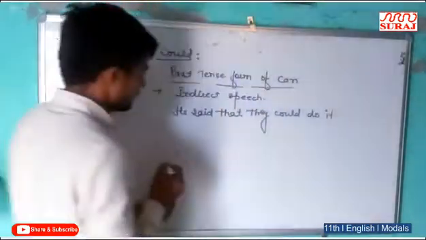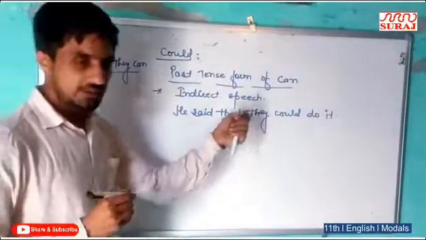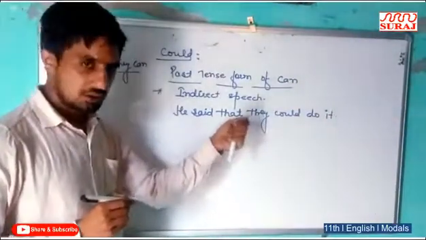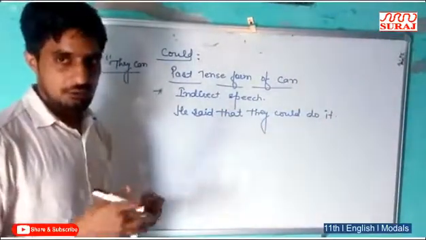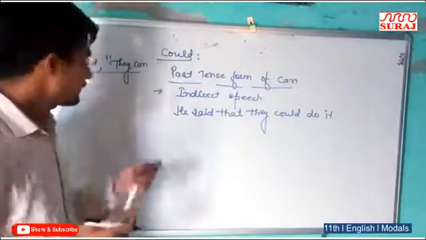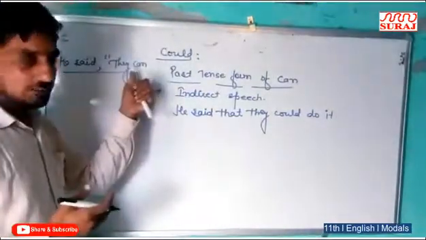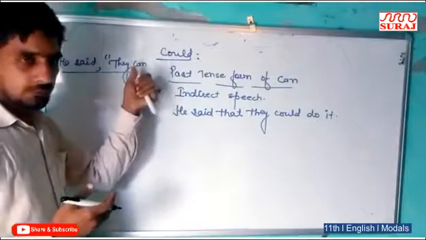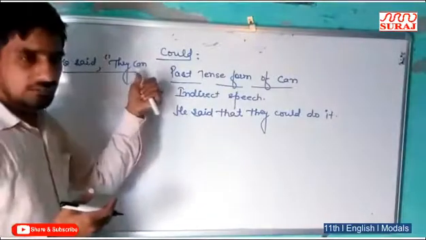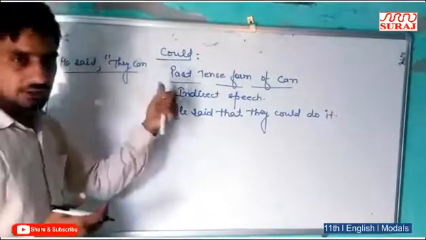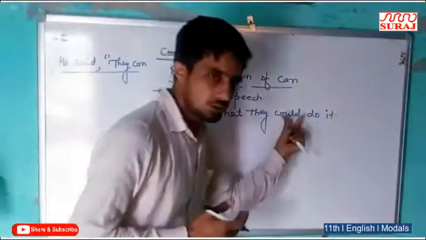It means this sentence is written in indirect speech. Whenever we have a sentence in direct speech with the modal can, when we transform it from direct to indirect, we use could.